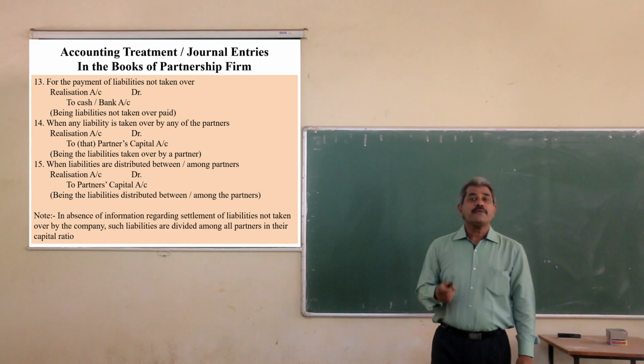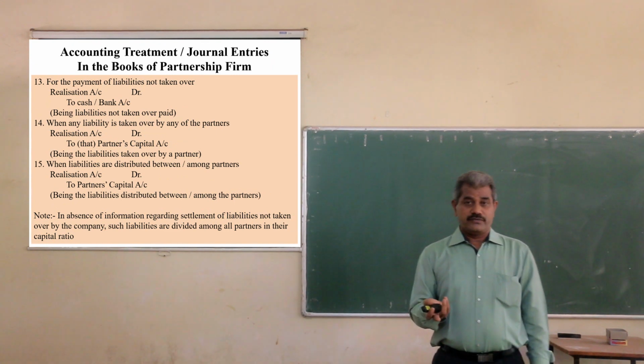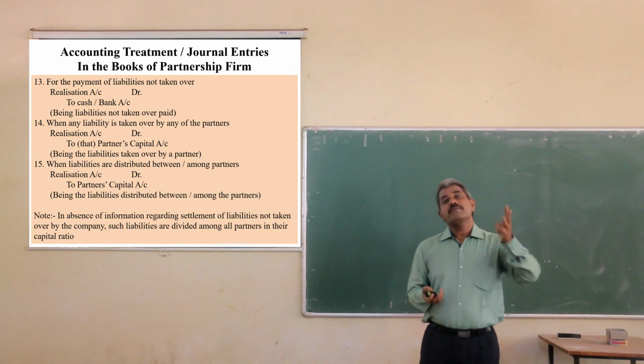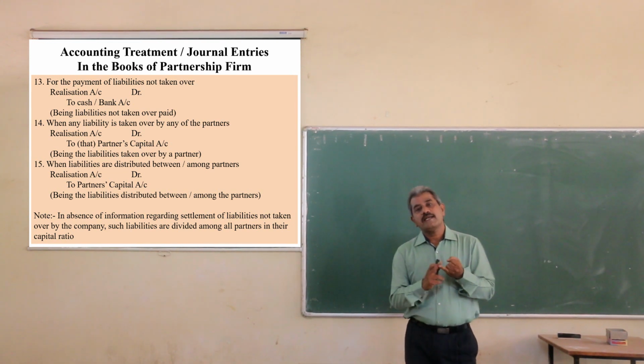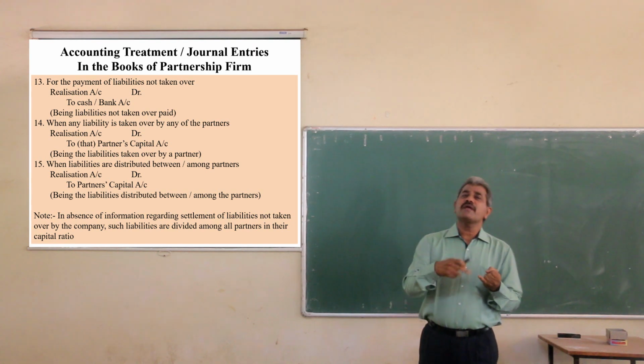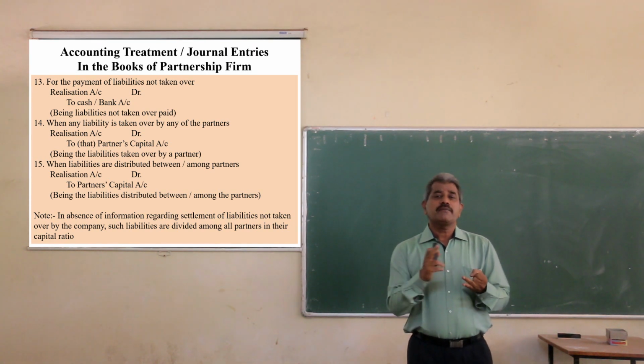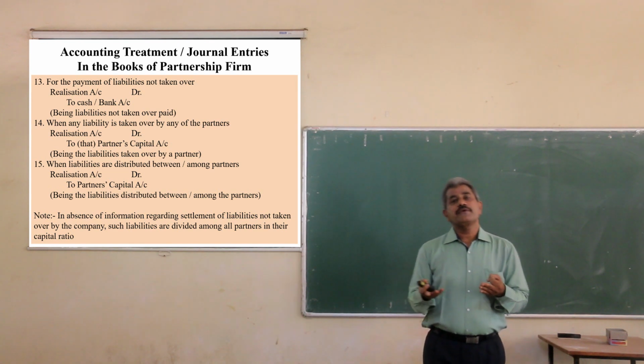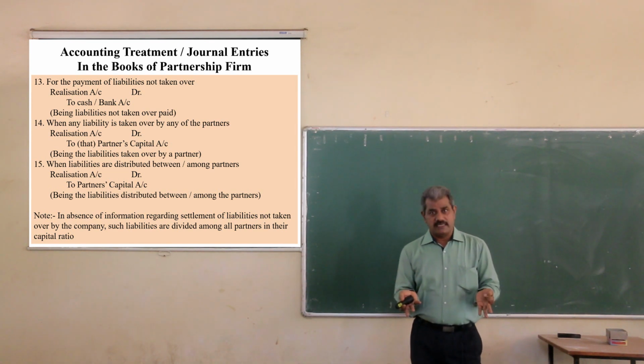In the same way, if any liability is not taken over, then there will also be three possibilities. One, it may be paid out. Second, it may be taken over by any one partner. Or third, it may be distributed among all the partners.